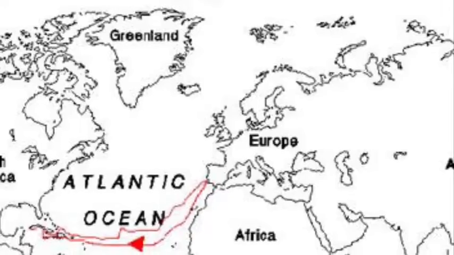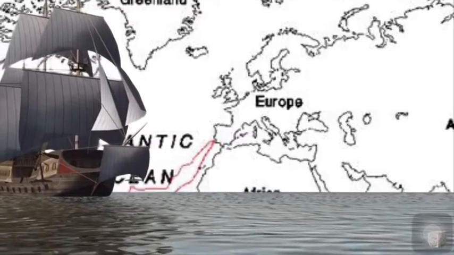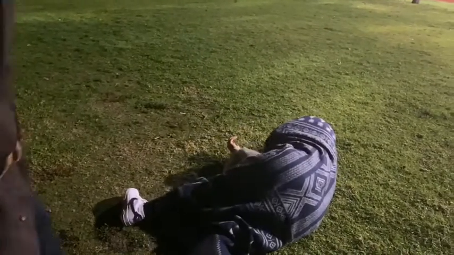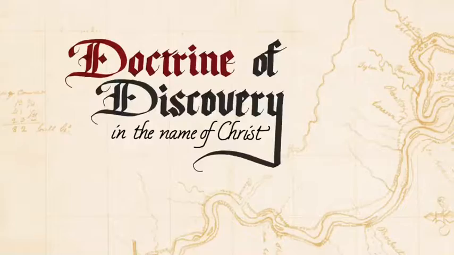1492: Christopher Columbus attempted to reach Asia by sailing west from Europe. Christopher Columbus mistook the New World for India, which triggered the Columbian Exchange. The Columbian Exchange symbolized the mixing of the Old World with the New World. By definition, the Columbian Exchange is the trade of animals, culture, plants, and diseases. Many Native Americans who had gladly welcomed the Europeans were overcome by these foreign diseases.